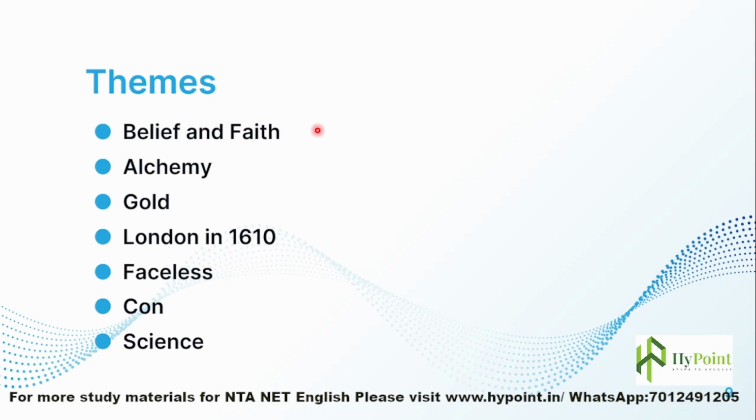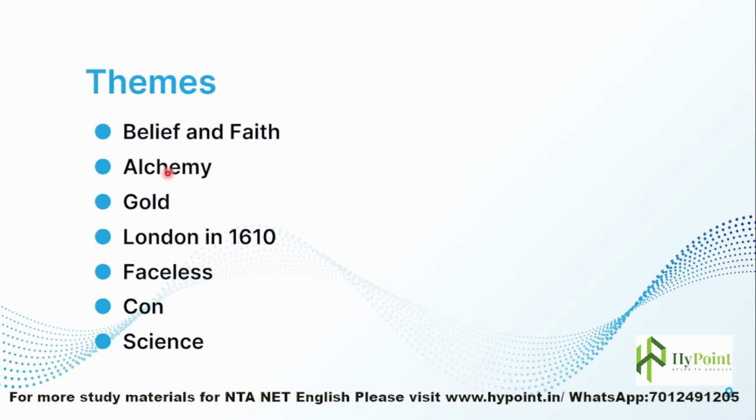Now let's see the themes of the play. Belief and faith is one thing, then alchemy. People's general idea about alchemy is that it will provide you with a supernatural power to create something. An alchemist can produce philosopher's stones in his lab and call upon spirits, and people believed such things during that age, especially in the Jacobean age that comes after the Elizabethan age, when an enormous amount of development happened in most fields.